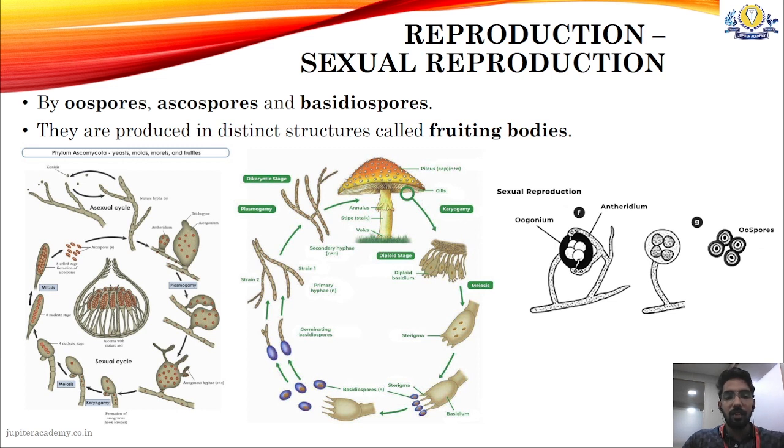Okay, the dikaryophase then forms an immature fruiting body, and then the immature fruiting body undergoes meiosis to form the mature fruiting body, which contains your ascospores. Okay, when the ascocarp dehisces, the ascospores are released from the ascocarp, settle down in an appropriate place where they can germinate and form the mycelium, and then the cycle repeats.